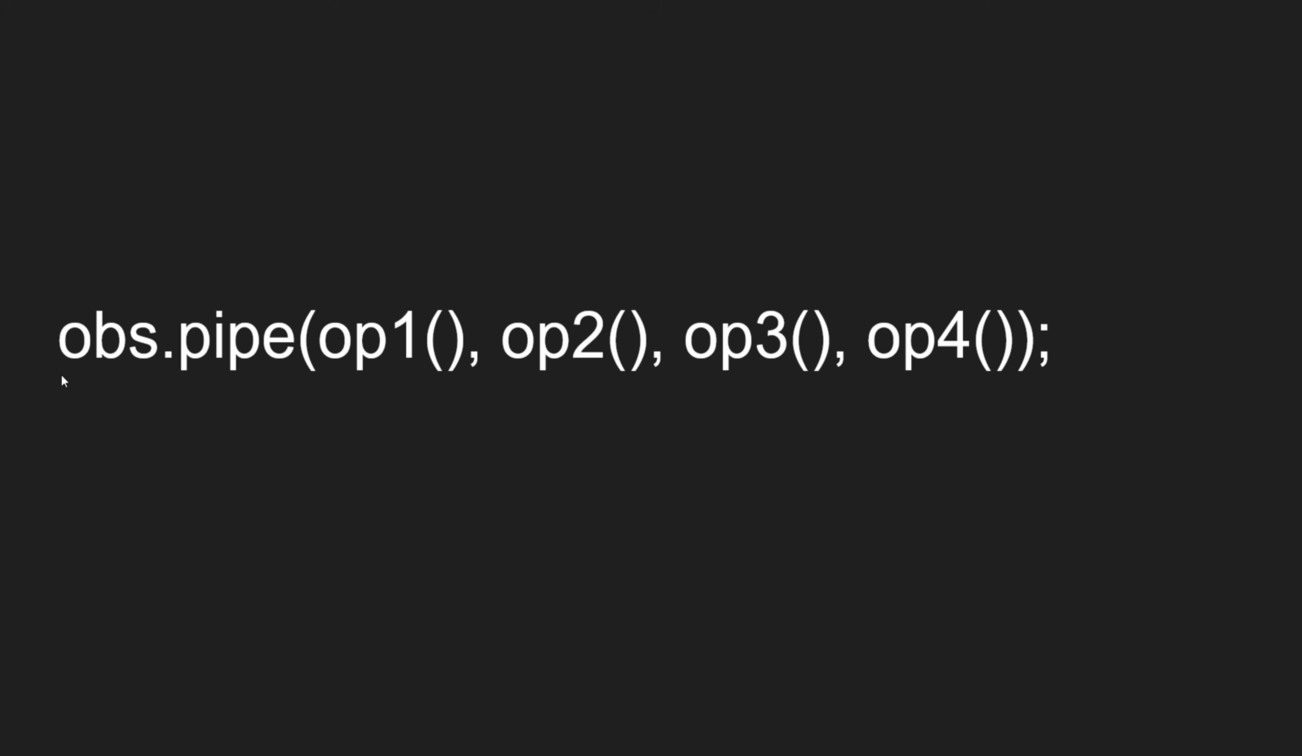Normally, what I can say is that creation operators are standalone functions, but the pipeable operators we will be mentioning like this. obs is the observable, and .pipe is a method which is used to combine all the operators if you are using multiple operators. You can use comma-separated operator1, operator2, operator3 like this. So this is the basic concept of the operators.